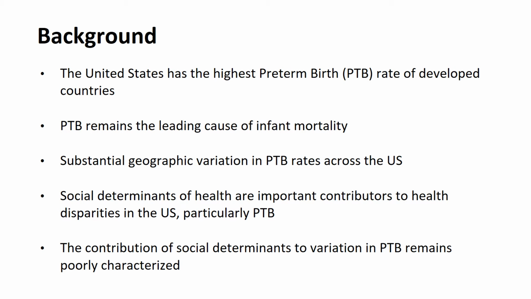The United States has the highest preterm birth rate amongst developed countries, and preterm birth remains the leading cause of infant mortality. There is substantial geographic variation in preterm birth rates across the United States, and social determinants of health are important contributors to health disparities in the U.S., particularly preterm birth. The contribution of social determinants to the variation in preterm birth remains poorly characterized.